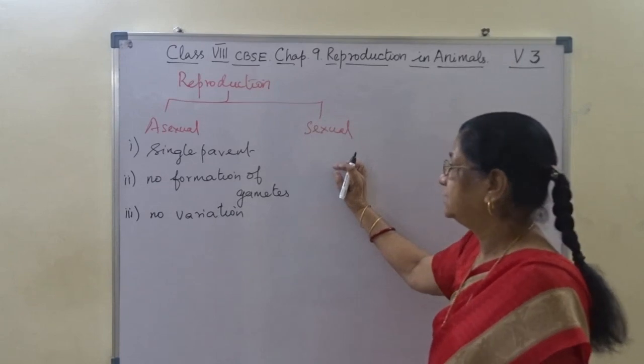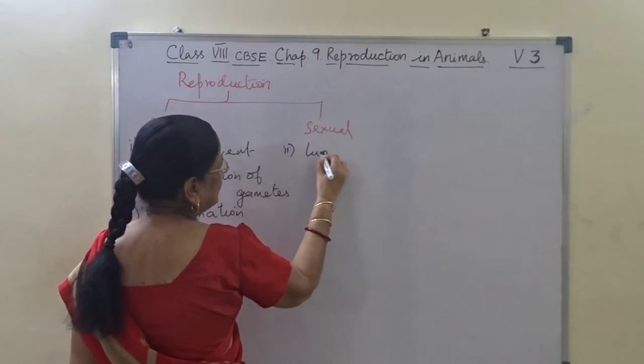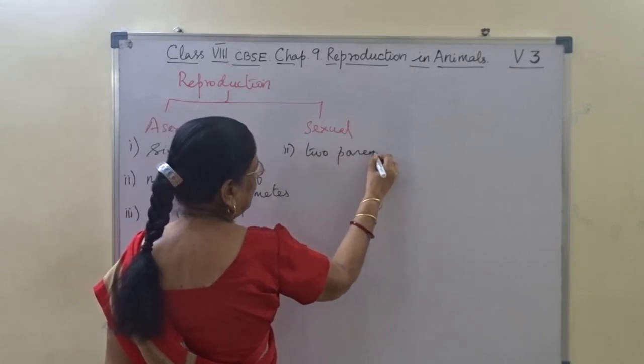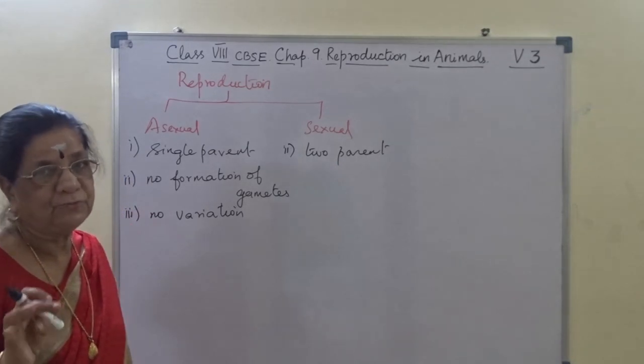Whereas sexual reproduction is just the opposite. 2 parents are involved, male and female.